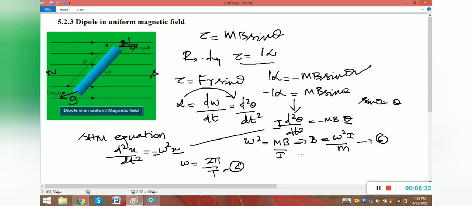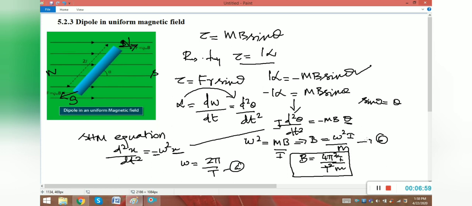So B is equal to 4 pi square, because omega is 2 pi by T, then omega square is equal to 4 pi square by T square. We can substitute the remaining term, that is I by m. So this is the magnetic field value, dipole in uniform magnetic field. So here, it is T square, right?